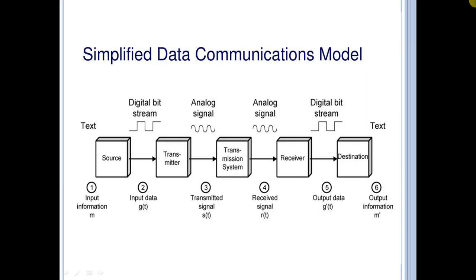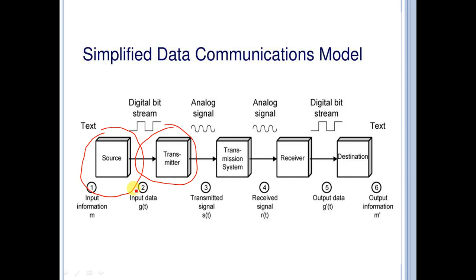Suppose we are having this input information, that is input device, in which we are having source, which is sending text, and transmitter. So basically the input device and transmitter are the components of a personal computer.